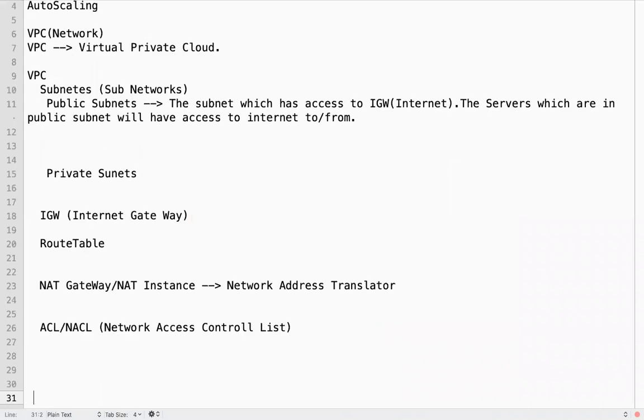In VPC, you will get a lot of questions. What is NAT? Why do you need NAT? When do you create NAT?